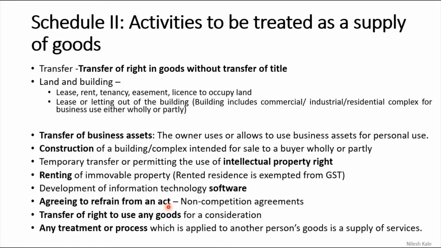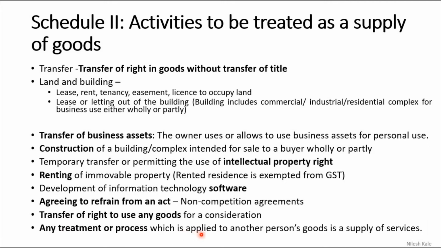Agreeing to refrain from an act, yes, you will learn that obviously in the Contract Act. So non-competition agreements, if you are making them, or if you are not doing any other thing for a consideration, then that will also be considered as a supply of service. Transfer of right to use any goods for a consideration. Any good where the right to use is being transferred, then obviously that will be considered as a supply.